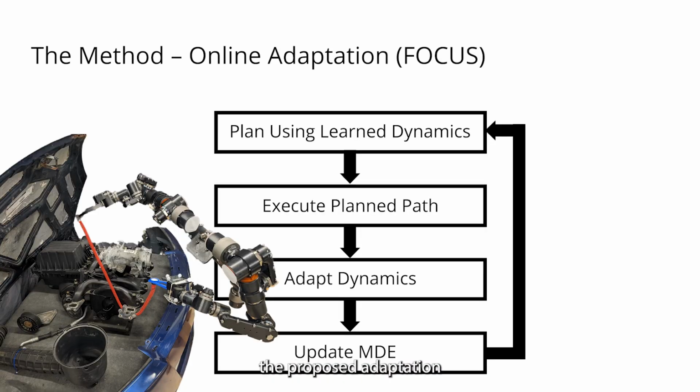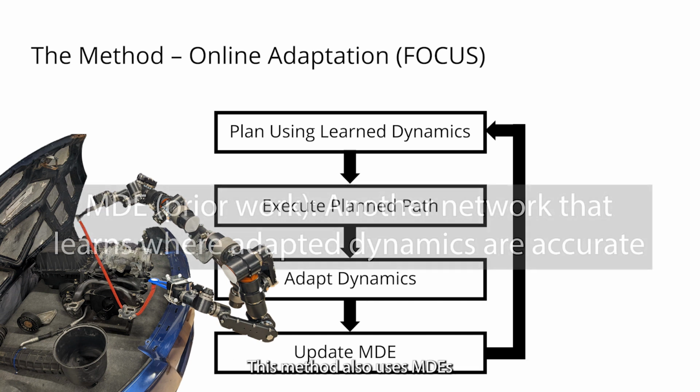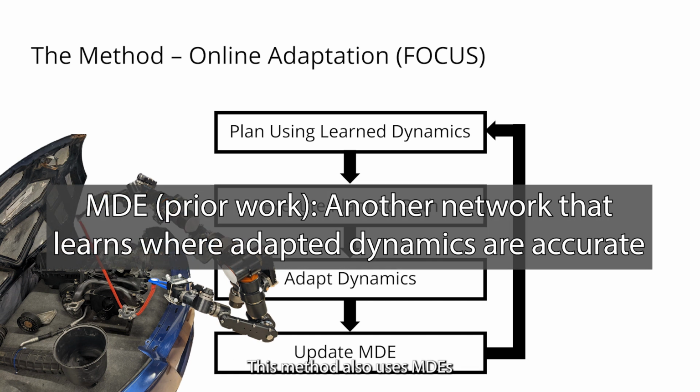We also combined the proposed adaptation method with prior work on planning with unreliable dynamics to create a method for data-efficient online adaptation called Focus. In online adaptation, the robot iteratively plans using the learned dynamics, executes the plan, then uses the collected data to adapt the dynamics. This method also uses MDEs, which learn where the adapted dynamics are accurate and are used to bias the planner towards regions where the source and target dynamics are similar.